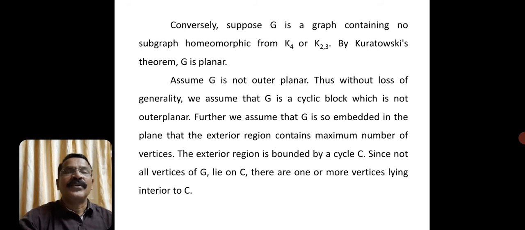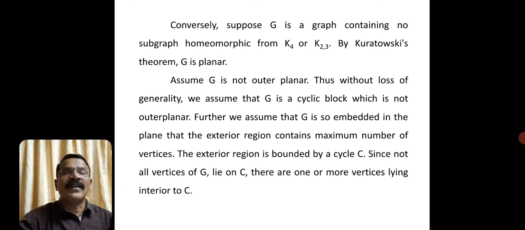Okay, further we assume that G is so embedded, means it is drawn on the plane without the intersection of edges. So that's why it is called an embedded graph. Further we assume that G is so embedded in the plane that the exterior region contains the maximum number of vertices. So we try to embed in the plane in such a way that most of the vertices lie on the boundary of the exterior region. Okay, the exterior region is bounded by a cycle C. Definitely the exterior region is bounded by a cycle C.